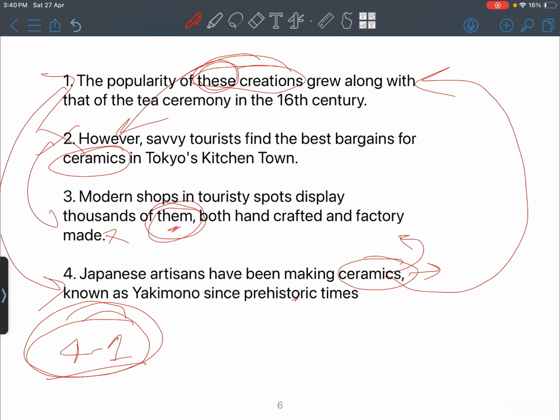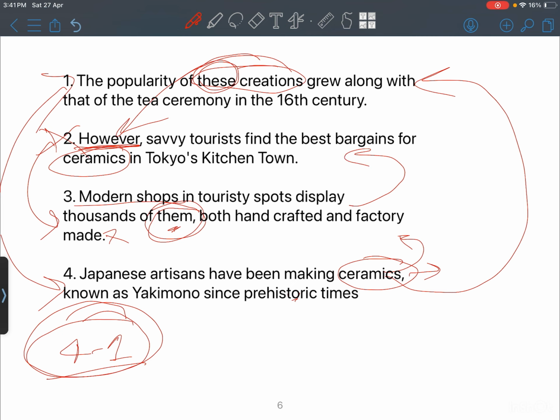So we are left with 2 and 3. You see in number 2 there is the word however, a contrasting word. So it should come somewhere after a positive statement. Number 3 says there are many shops in touristy spots that display thousands of them, both handcrafted and factory made. So number 3 looks like an overall general statement. Now number 2 can be put after 3.